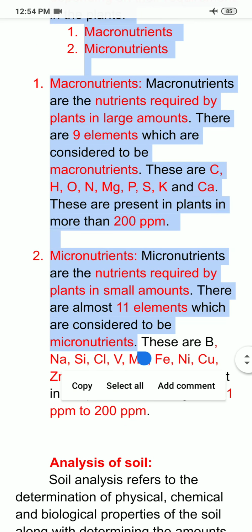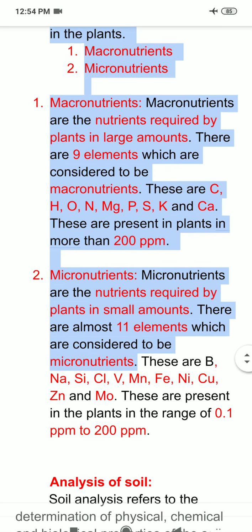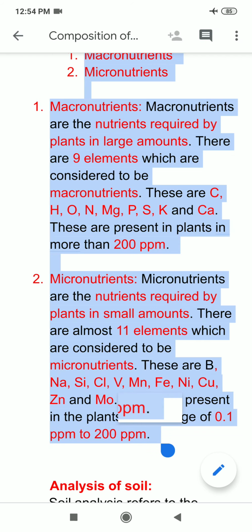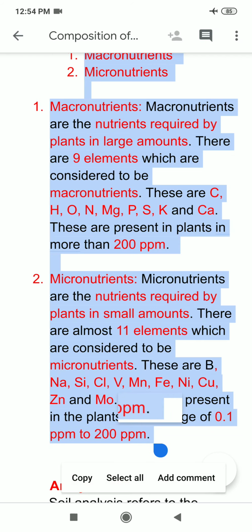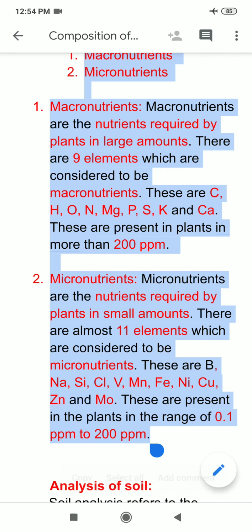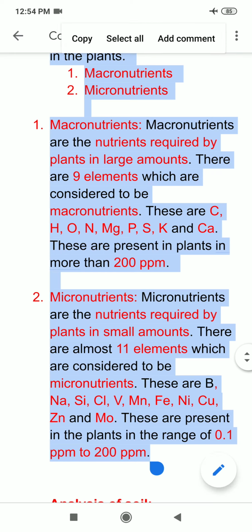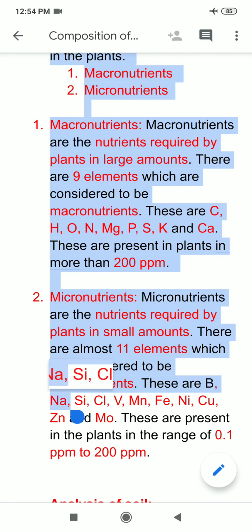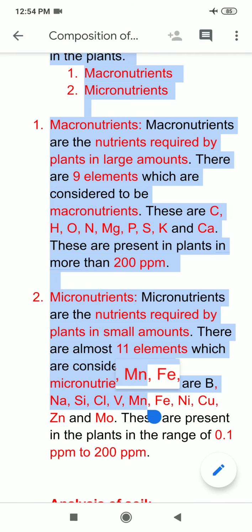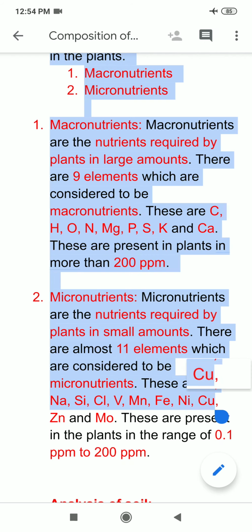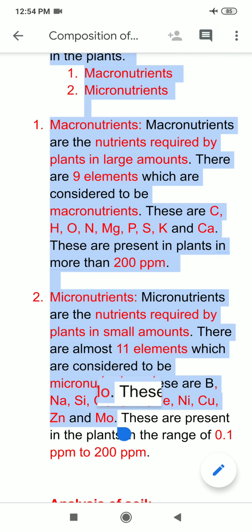Because they are required in small amounts, and the amount of micronutrients required by plants is from 0.1 ppm to 200 ppm. The 11 elements that are considered to be micronutrients are boron, sodium, silicon, chlorine, vanadium, manganese, iron, nickel, copper, zinc and molybdenum.